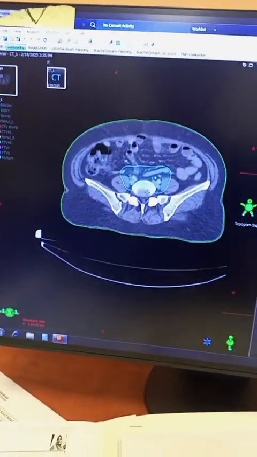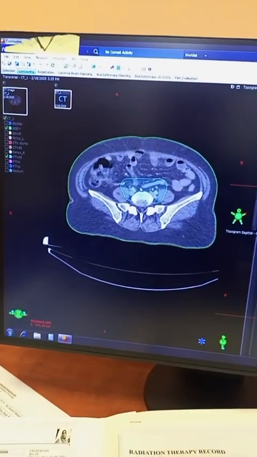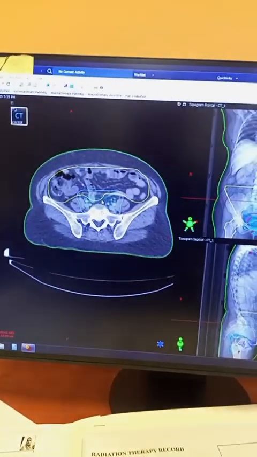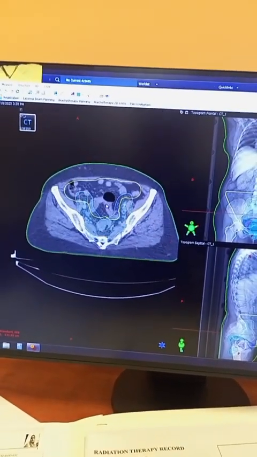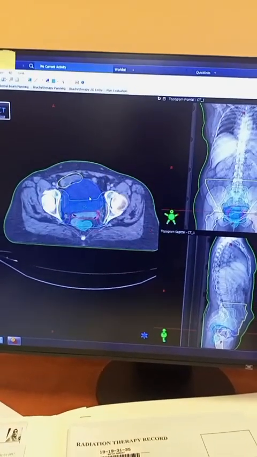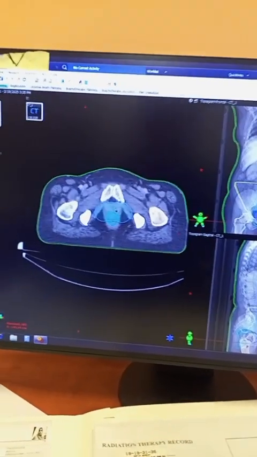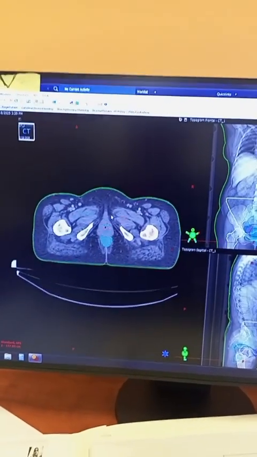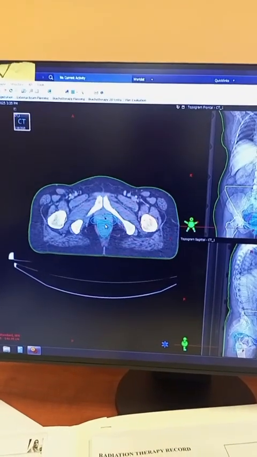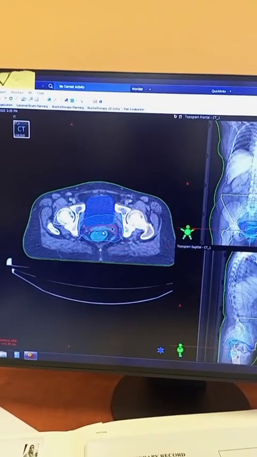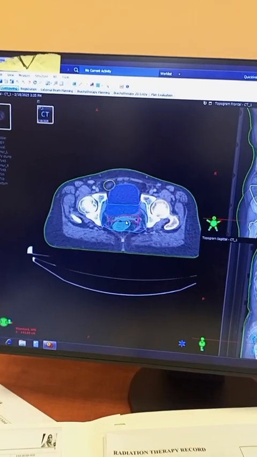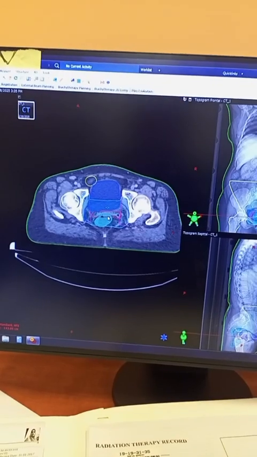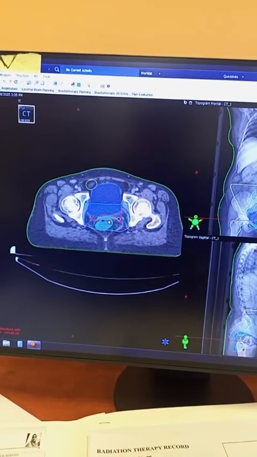So these are the internationally recommended guidelines for planning external beam radiation therapy for endometrial cancers. Now once this patient completes the radiation therapy, she will be planned to receive brachytherapy of 4 fractions, and high dose brachytherapy will be done to this patient, in which she will receive 7 gray of radiation in 1 fraction, and a total of 28 gray radiation in 4 fractions with brachytherapy.